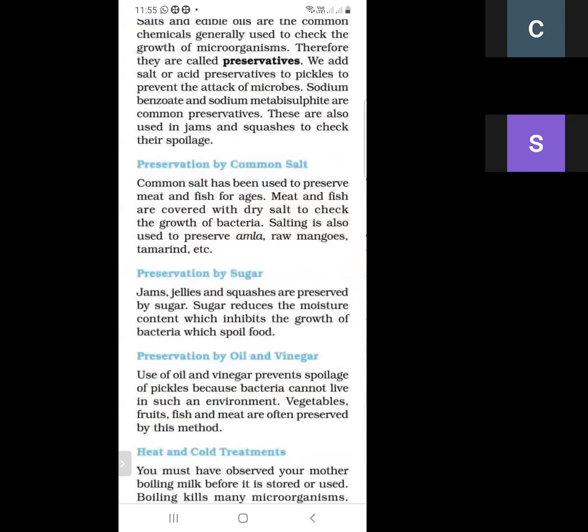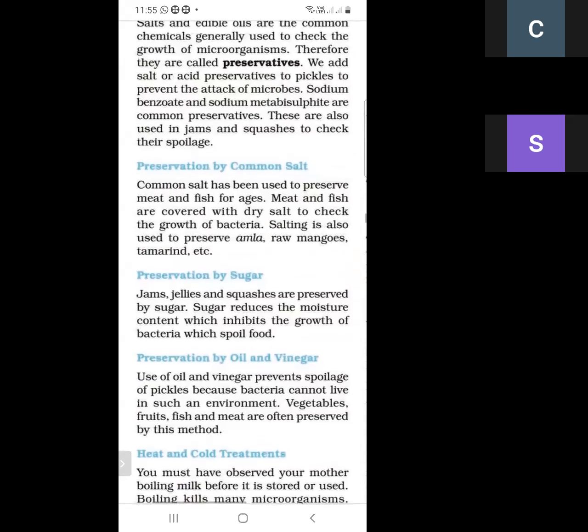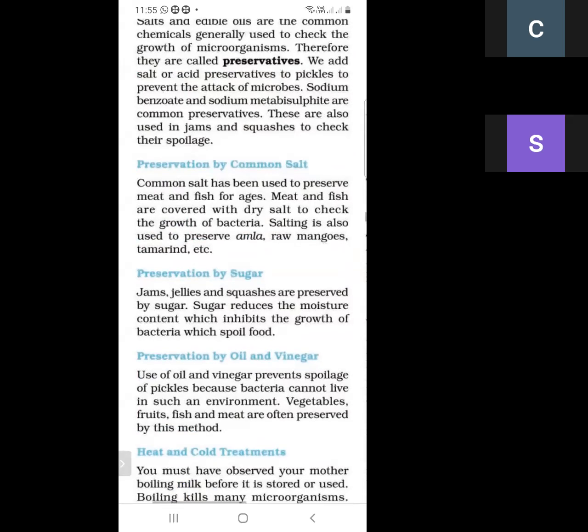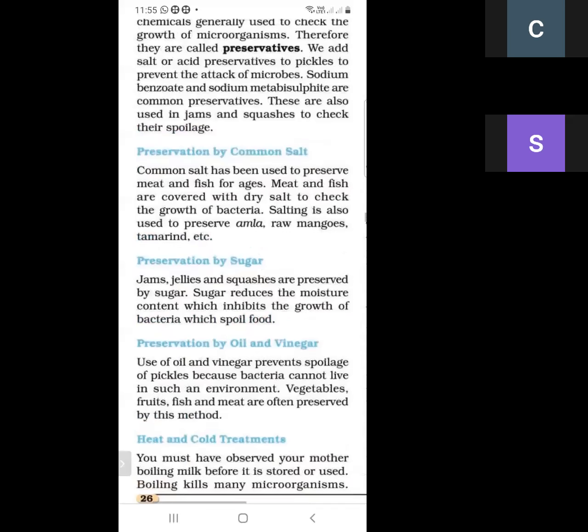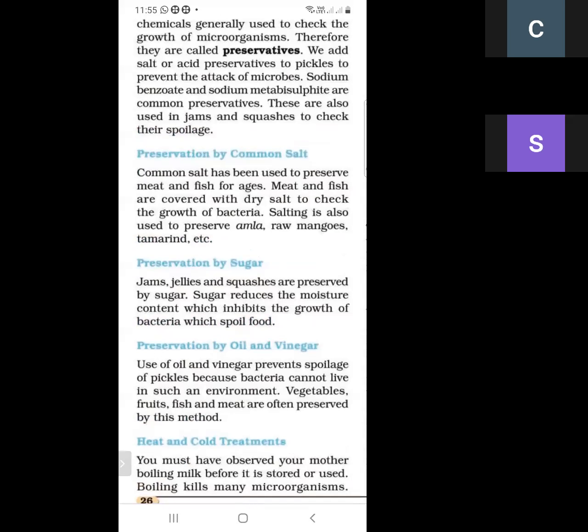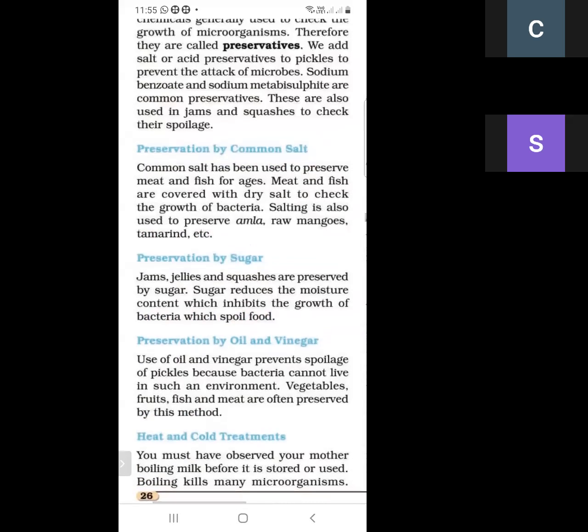Next, what do we mean by preservation by common salt? Common salt has been used to preserve meat and fish for ages. Meat and fish are covered with dry salt to check the growth of bacteria, and salting is also used to preserve amla, raw mango, tamarind, etc. Meat and fish are covered with salt so that bacteria cannot grow on this material.